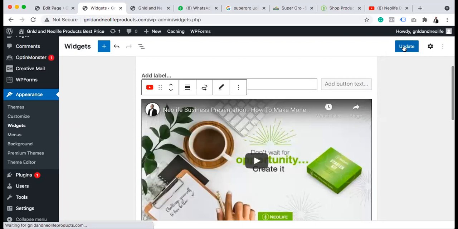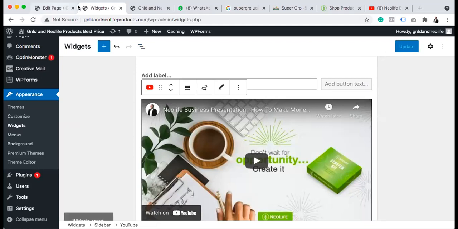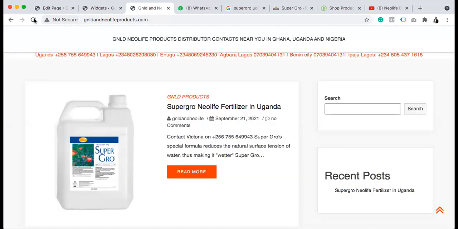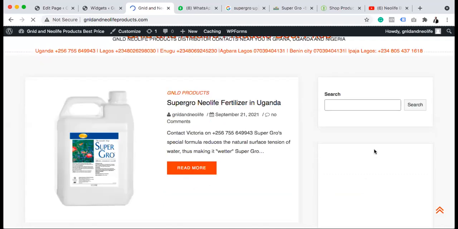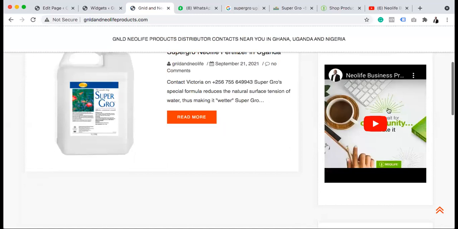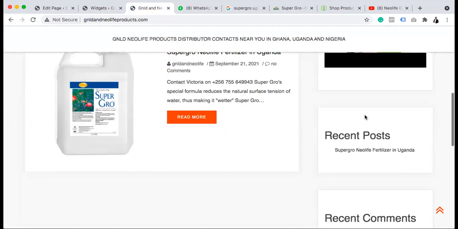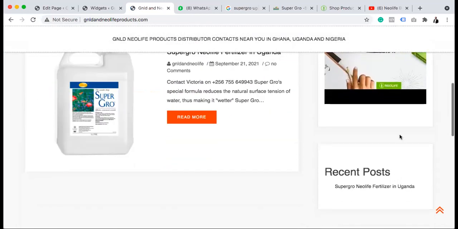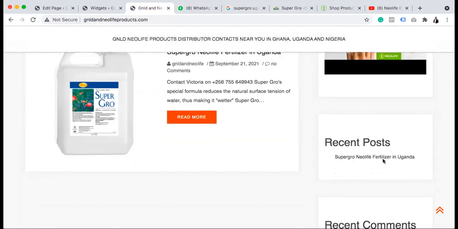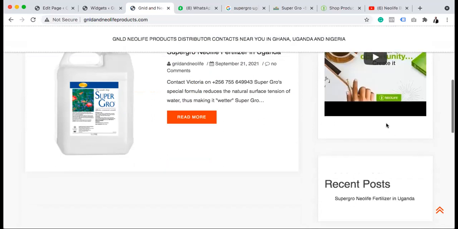and I update it, let's go and check our widgets. It could also be images too, it depends. So if I refresh now, we should have something here under this search. Do you see that? You see that? So that's how. Anytime you want to add anything to this sidebar, just go to appearance, widget, and keep adding to it.